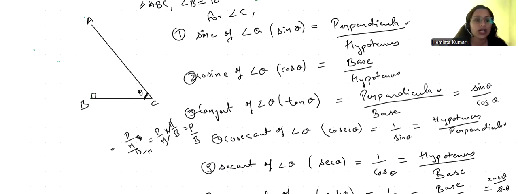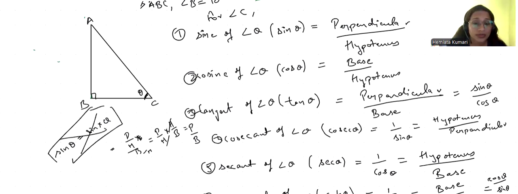Now, am I right if I write sine theta is equal to sine into theta? Obviously, it is totally wrong. Why? Because sine theta is not a product of sine and theta. It is the abbreviation of sine of angle theta. It is the ratio of perpendicular to hypotenuse. Now, we have done these.